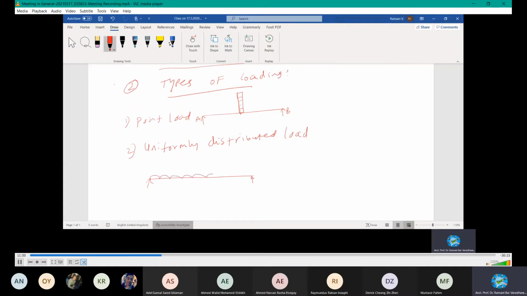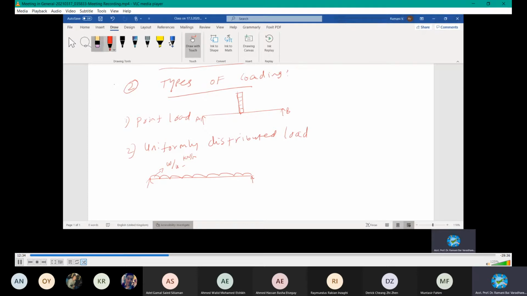Then a unit value will be given. Usually it is W per meter run, or denoted as kilonewton per meter, that is, W per unit length.